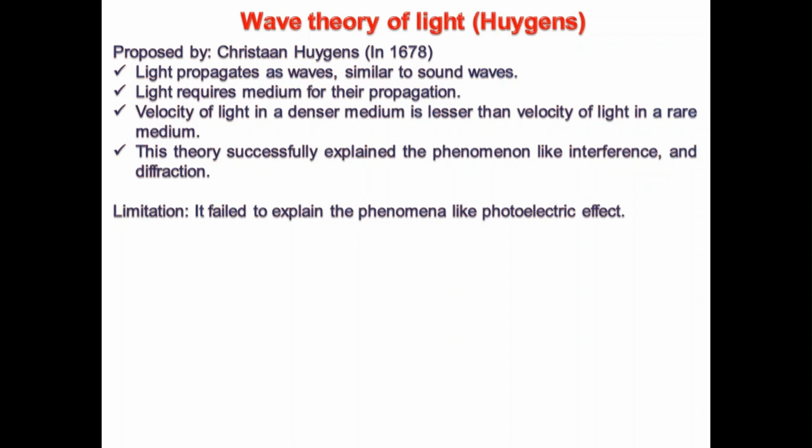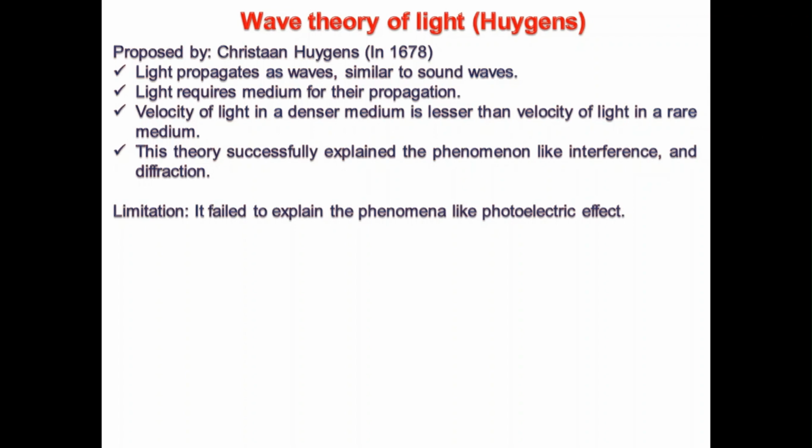But then he made one more statement, that light requires a medium for its propagation. As we know, beyond the Earth's surface there is vacuum, no medium. So now the question comes: how does light come from the sun to the Earth's surface? At that time, Huygens suggested that there is a medium called the ether medium.